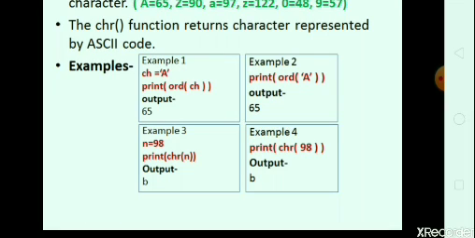So the output should be B, because the value 98 is represented by the character B. Example 4, print chr in brackets 98, so for the value 98 the character B is assigned, so the output should be B.